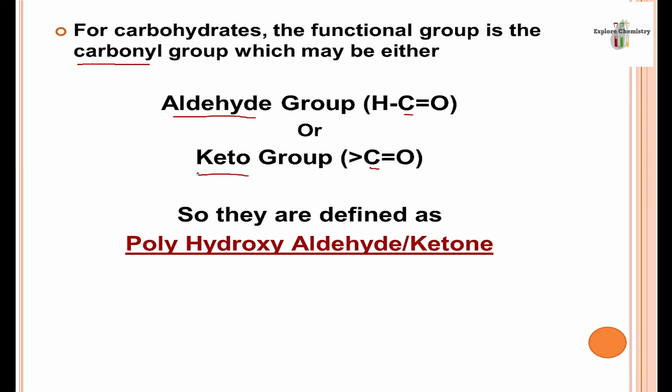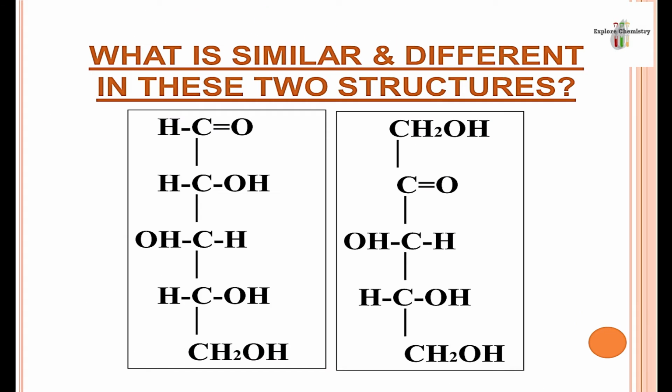So carbohydrates contain aldehyde and ketone as well. So we can define carbohydrates as polyhydroxy aldehyde or polyhydroxy ketone. So the chemical definition of carbohydrate is that they are polyhydroxyaldehyde or polyhydroxyketone.